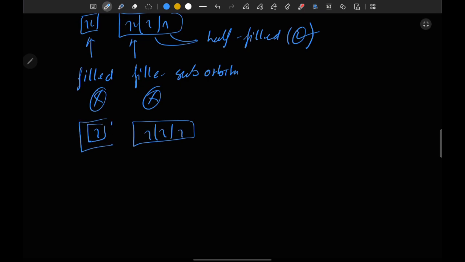The moment it gets a single electron in its orbital, it can form a bond, but as long as it has a pair of electrons, it is not going to make a bond.